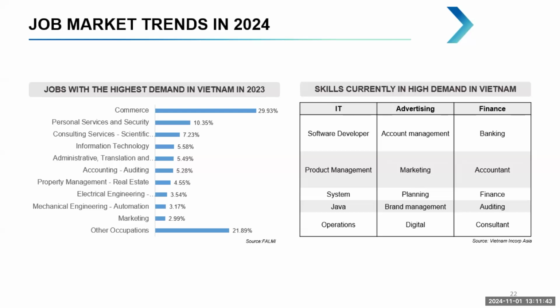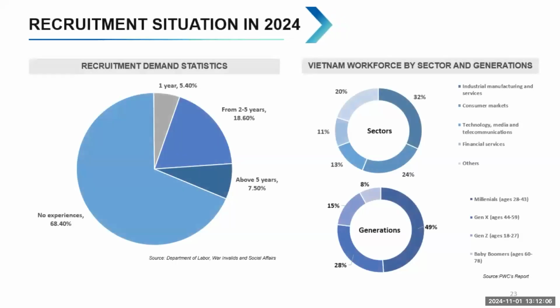Skills currently in high demand in Vietnam are IT, advertising, and the finance industry. So it should be nice if you have these skills, and if you want to change the environment, you can apply for jobs in Vietnam.